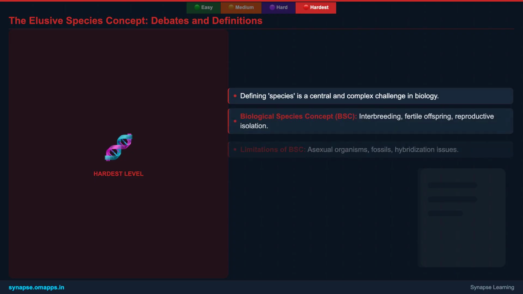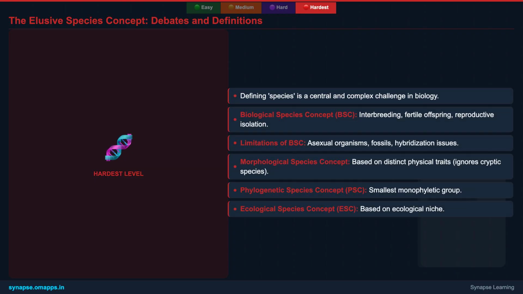Perhaps the most intricate aspect of classification is defining species. The biological species concept, BSC, proposed by Ernst Mayr, defines a species as a group of populations that can interbreed naturally and produce fertile offspring, while being reproductively isolated from other groups. However, the BSC has significant limitations. It doesn't apply to asexual organisms, fossils, or species that hybridize in captivity.